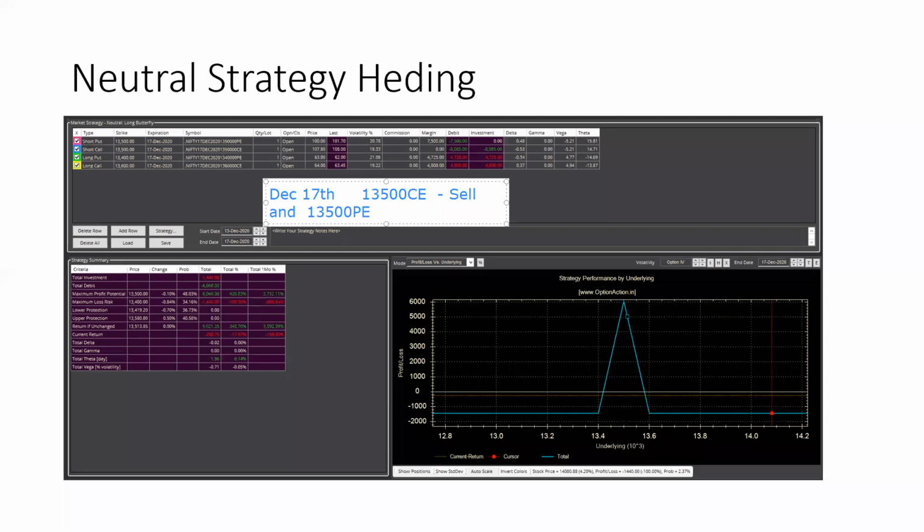Probably you are expecting the market to trade in a 200 or 300 point range. On the upper side you are expecting 13,650, and on the lower side you are expecting 13,350. So both sides are 150 points, and you are expecting that these options will go to zero because more or less the market can go sideways.